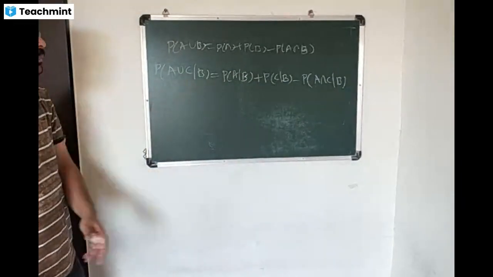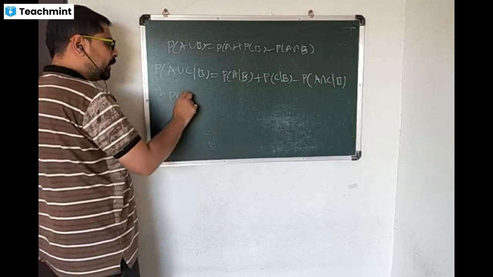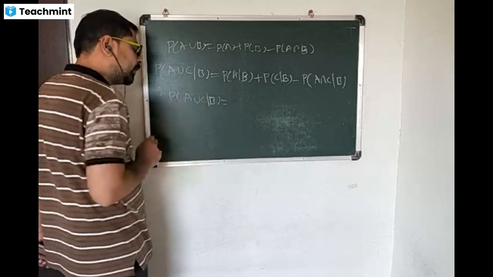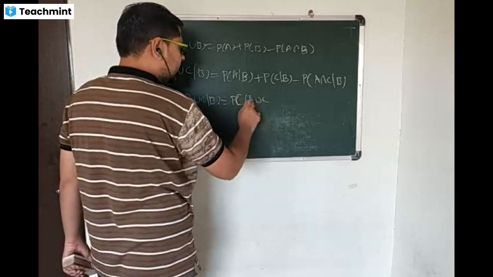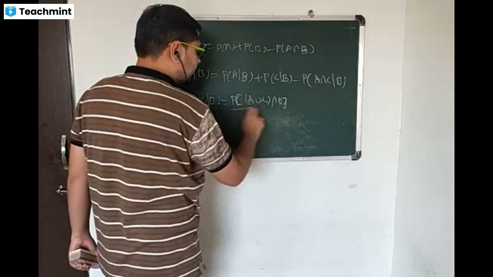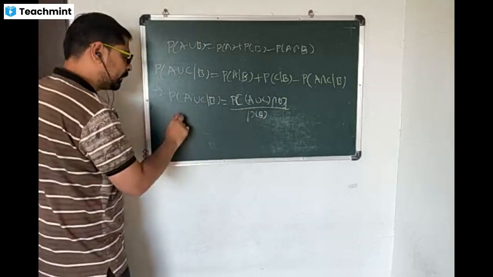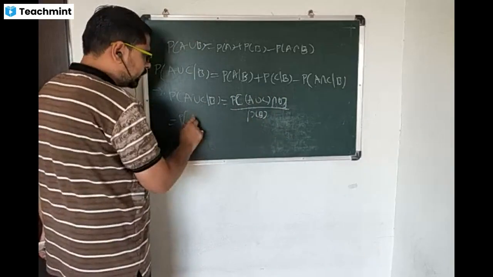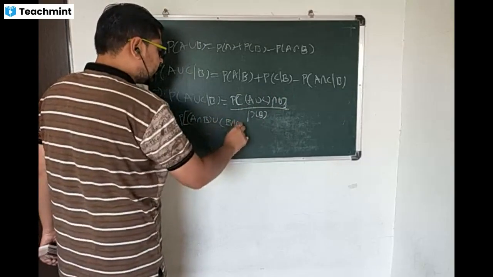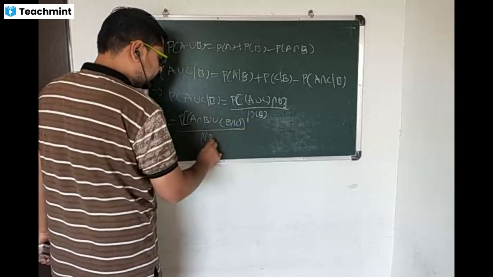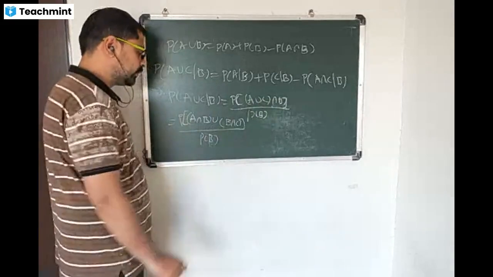Now we have to prove this theorem, the addition theorem for conditional probability. Consider probability of A union C given B. This is equal to probability of A union C intersection B divided by probability of B. So this is equal to probability of A intersection B union B intersection C divided by probability of B, by using the distributive law. Intersection distributes over union.